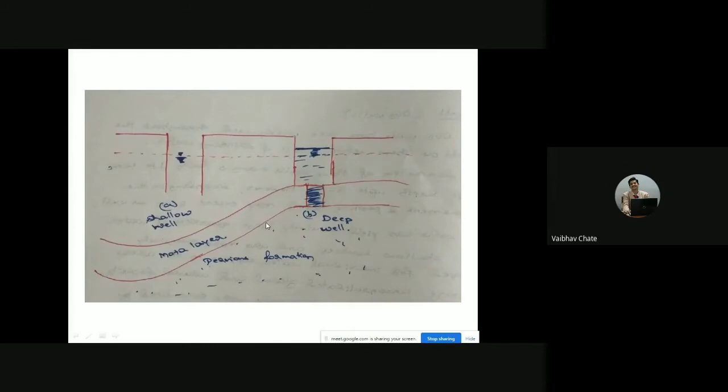For that reason, I have taken these two diagrams here. In the shallow well, the shaft length is more than in the deep well. If you check figure A, can you see that? Hello, is the picture visible? Is the sketch visible from your end?